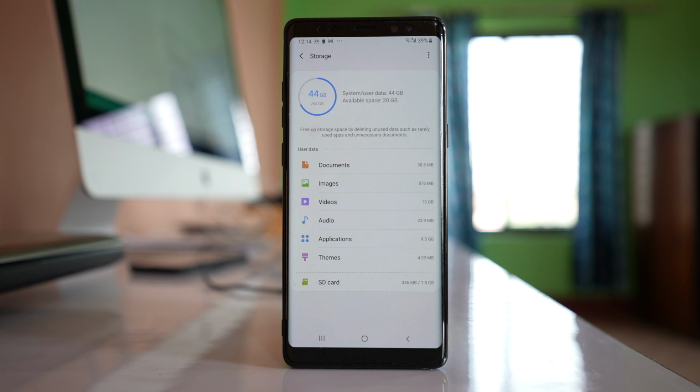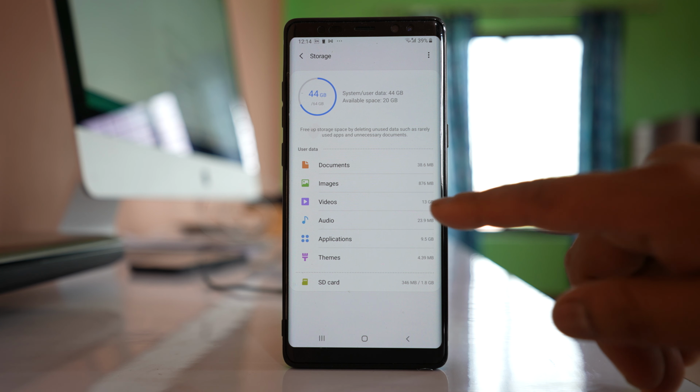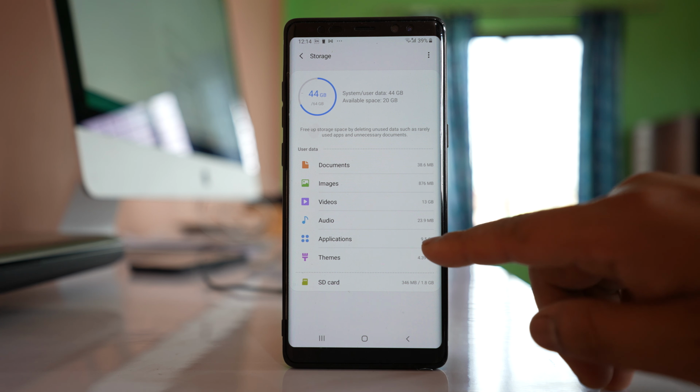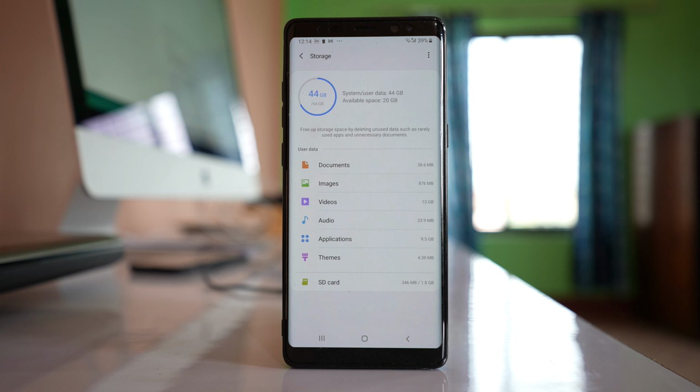If not, then check what is taking up the maximum space. For me, if you see, videos are taking 13 gigabyte and then applications are taking 9.5 gigabyte. So make sure if you don't need any videos or any application, then delete them so that you can create space and WhatsApp will be able to download the images. So do all of these steps and hopefully you should be able to download images from WhatsApp application again.